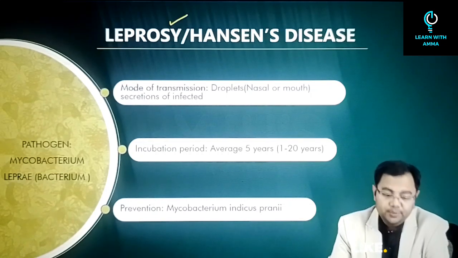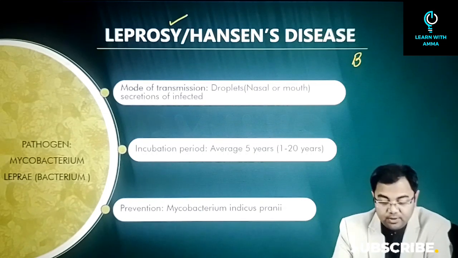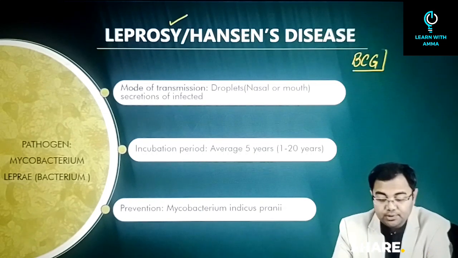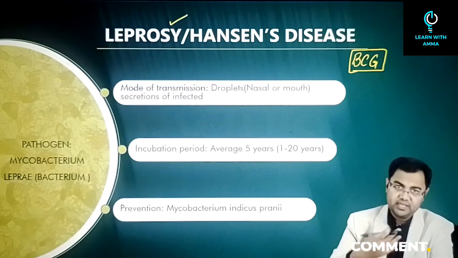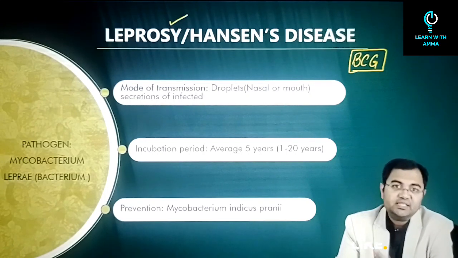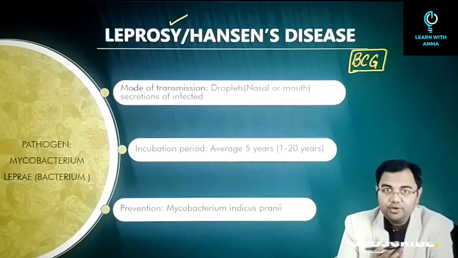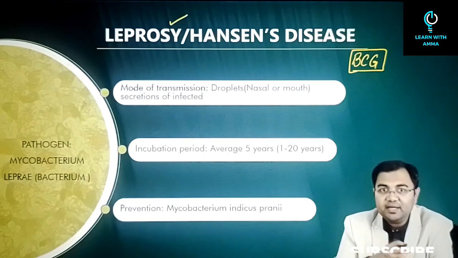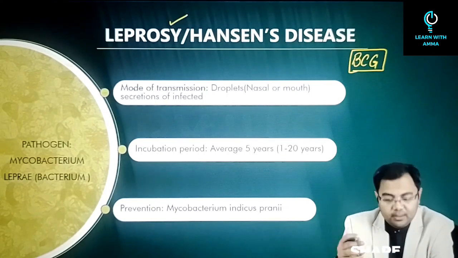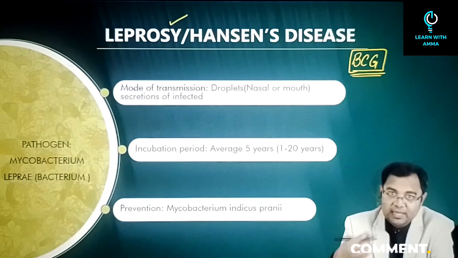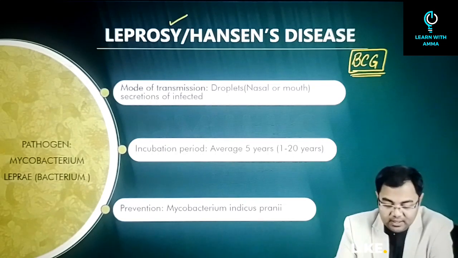Now when it comes to leprosy, generally what has been observed is that the BCG vaccine is also given as a precaution against leprosy. Although the BCG vaccine, as we have discussed, is meant for tuberculosis, since the bacteria are very similar to one another, the BCG vaccine administered can act against leprosy cases as well.